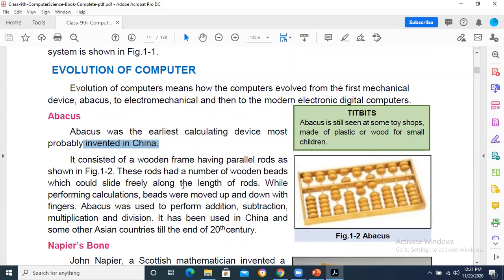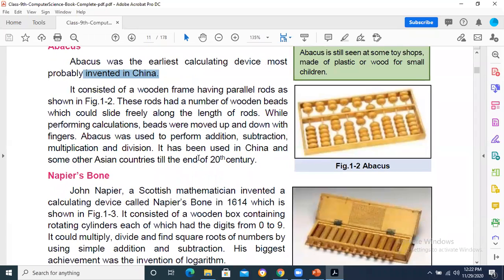You must know about it. They may ask you that abacus was developed in which country. China, Taiwan, or any other country could be mentioned. You must know what is the right answer. In this historical background, the structure is important.